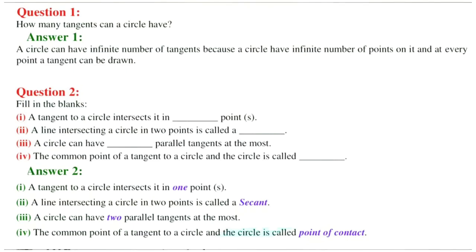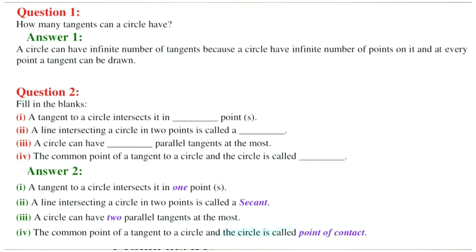Next, fill in the blanks. A tangent to a circle intersects it in only one point. Next, a line intersecting a circle in 2 points is called a secant. A circle can have dash parallel tangents at the most. If you take the diameter, it has 2 points at the two ends, and if you draw tangents there, they become two parallel tangents at the most. At the same time, you can get only two parallel lines.